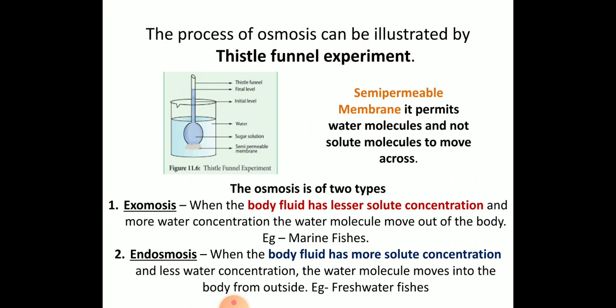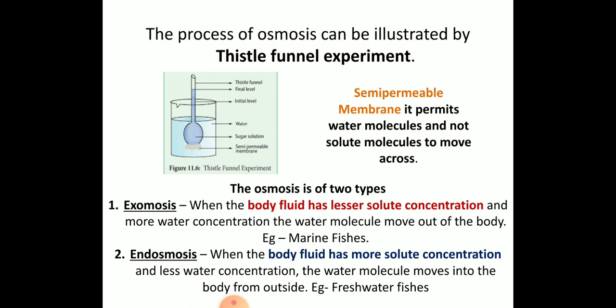So there are types of osmosis. Usually we have two types: one is exosmosis and the other is endosmosis. Exosmosis is when the body fluid has lesser solute concentration and more water concentration. At that time the water will tend to move outside the body.